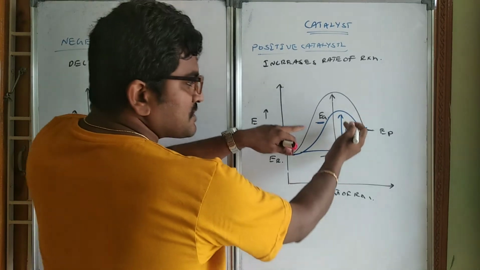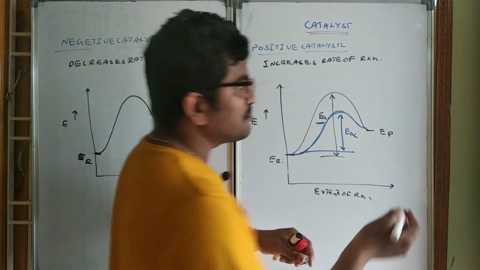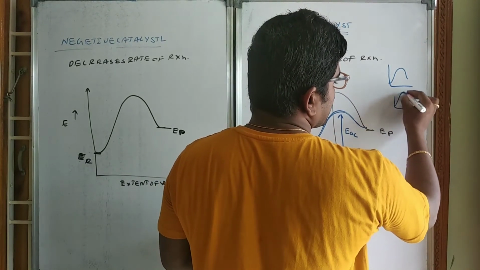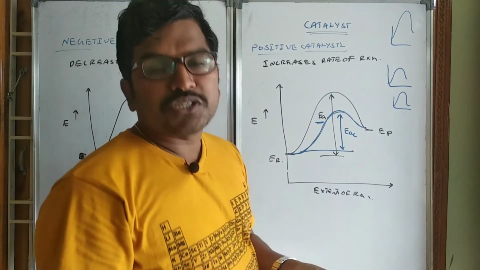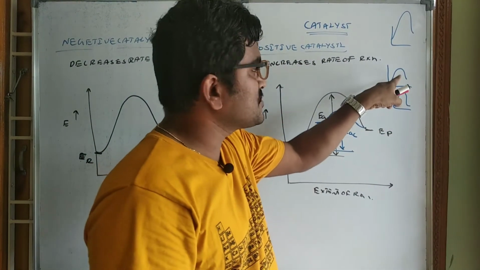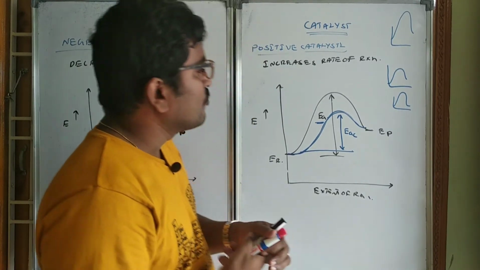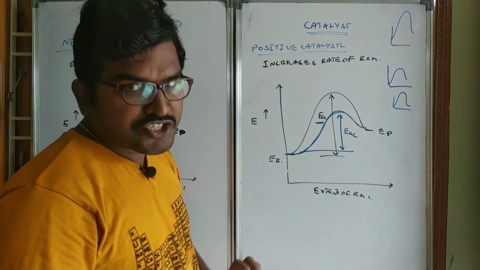Since activation energy decreases, you can easily climb the wall and go right simply. The energy profile diagrams are nothing but climbing hills. If the hill is very high, it takes so much time to cross it. If the hill is small, you can cross it immediately. So once you use the catalyst, it decreases the activation energy.